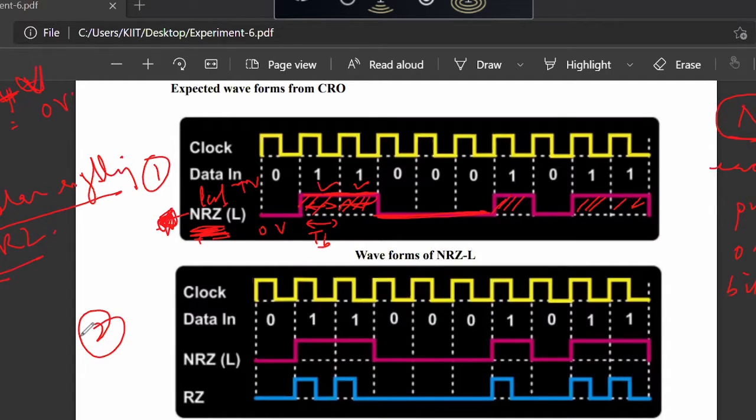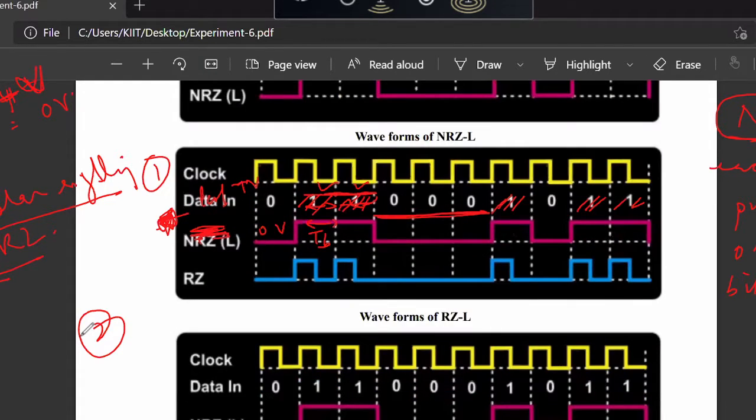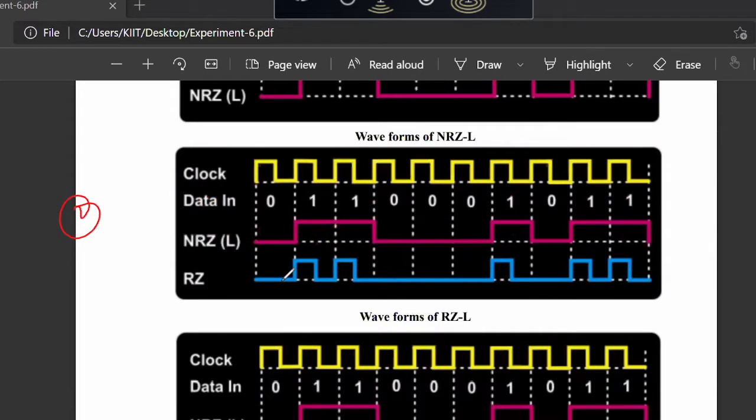Second waveform that you see here, in the manual and in the video demonstration. In this second signal, you can see this is again unipolar signaling. This is return to zero type. Return to zero type means, here you can see why it is unipolar signaling: bit 1 is transmitted by plus V, and all these bit 0s are transmitted by 0 volt. So this is unipolar signaling.